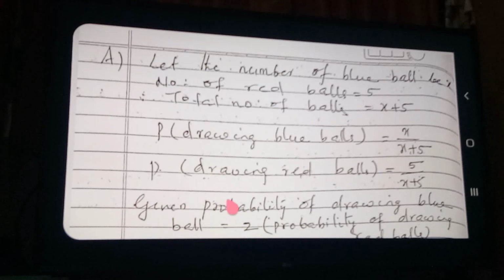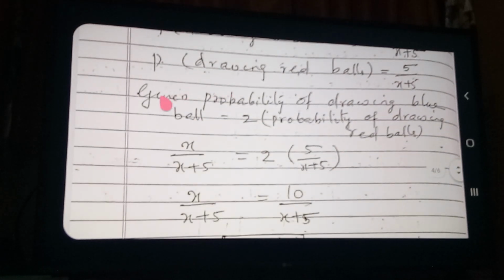Next point. Probability of drawing red balls. Here we are finding out the red balls probability. So you have to see the total number of red balls at that time. How many red balls are there? 5. And the total? X plus 5. Now see the sentence given in the question, which I have written here. Given that the probability of drawing blue balls is equal to what? 2 times the probability of red balls.